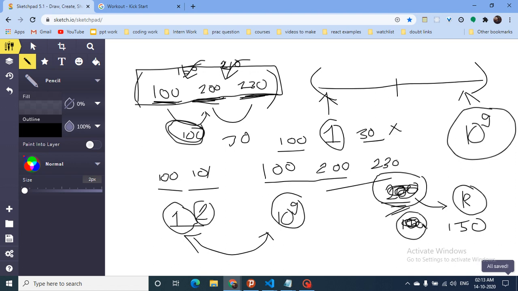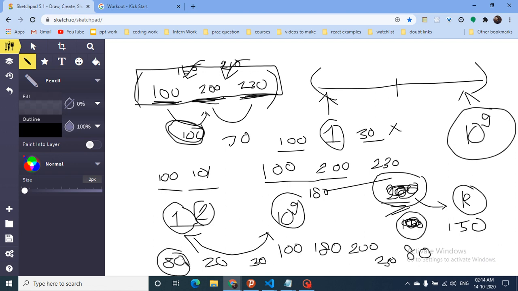But let's assume that I want my difficulty equal to 80, which means I want the maximum difficulty equal to 80. So what I need to do here is insert one number between them. How can I find that number? I can insert 180 at this position, such that the sessions will look like this: 100, 180, 200 and 230. Then the differences between every two consecutive sessions will be 80, 20 and 30, and the maximum among them is 80. So that's the whole point.